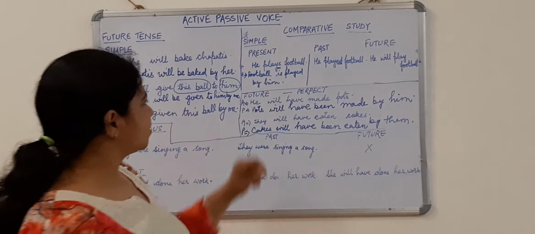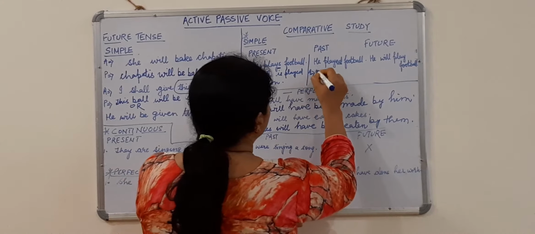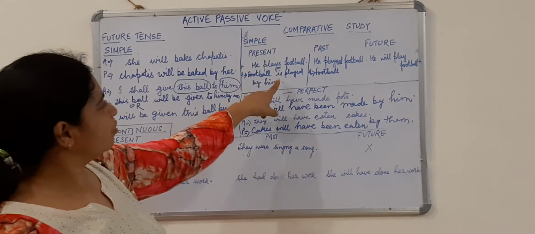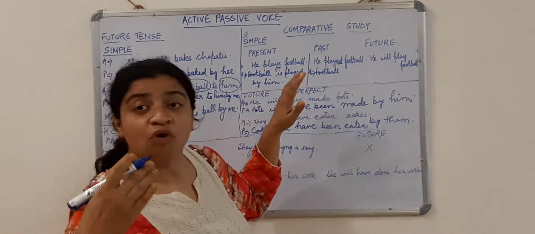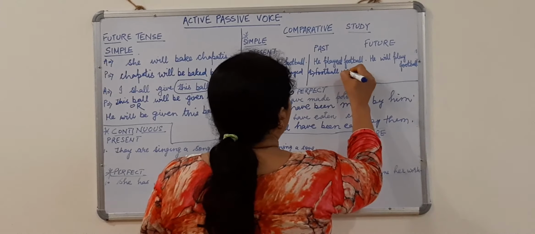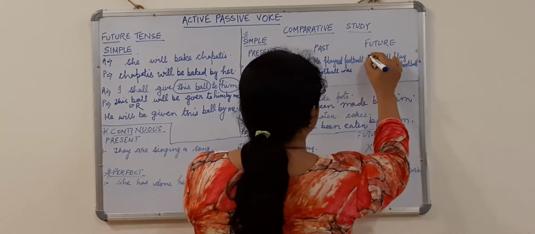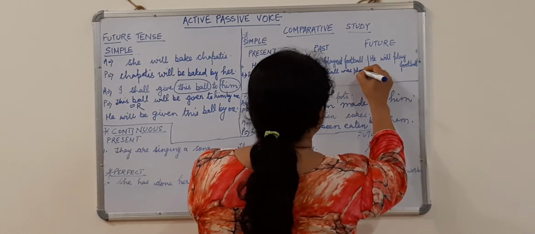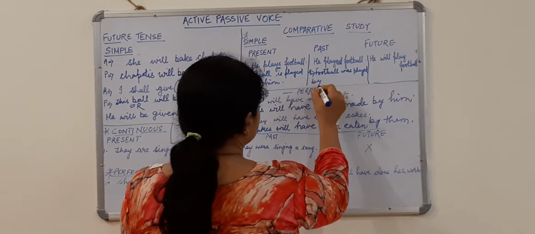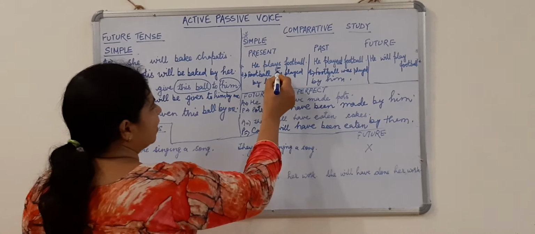Now, in case of past, he played football. Same, we are going to start our answer. Football. Which be form of verb? In present we use is or am. In past we use was or were depending on our subject. Football was played, P-L-A-Y-E-D. Football was played by him. See, the change is only of is,